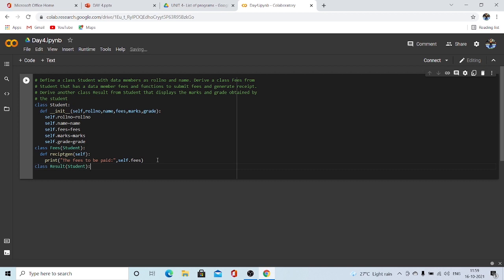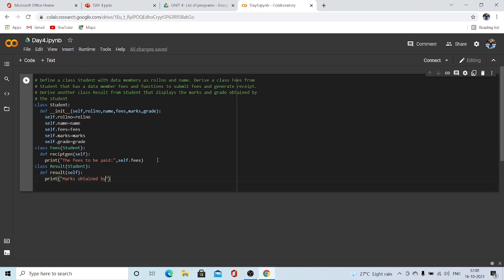Now we have to give a colon. Then here also we are displaying result. So I'm writing the function name to be result. Then we have to pass the argument to be self. That's it. No other arguments. Now print "marks obtained by student", in quotation marks. So it will be self dot marks, right?